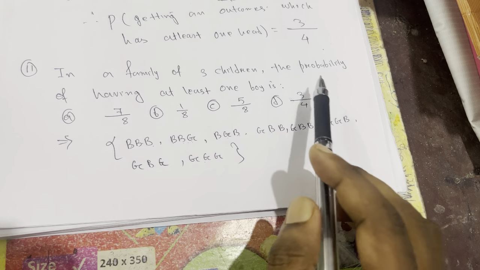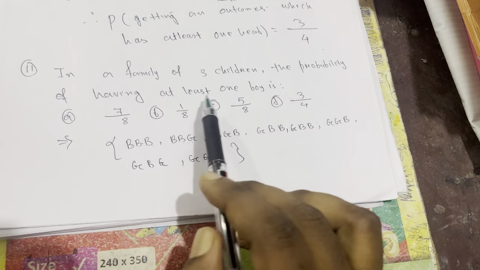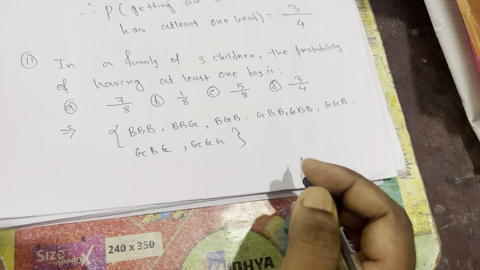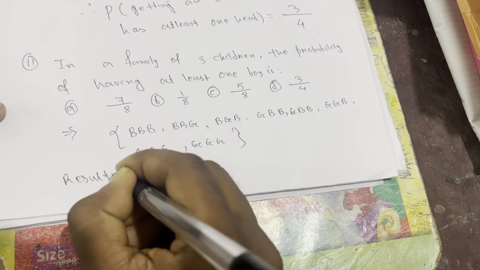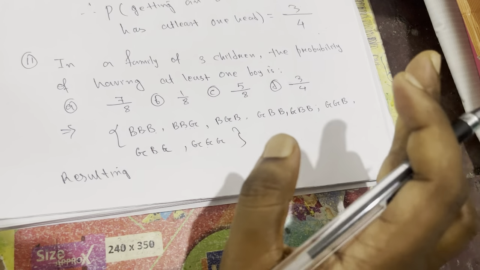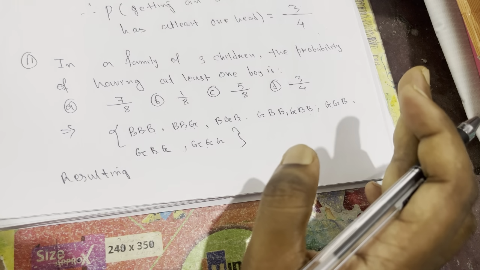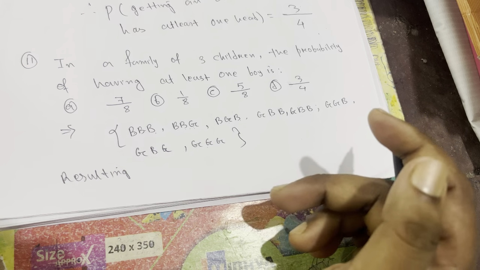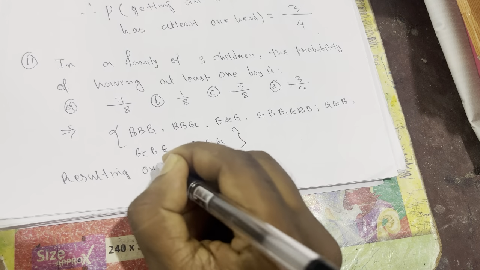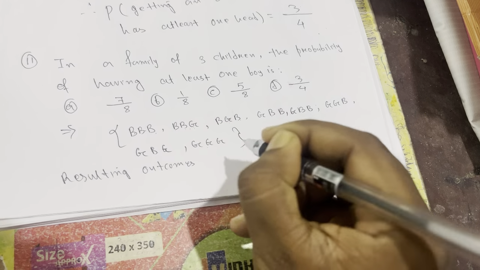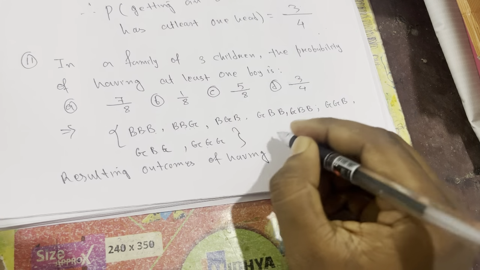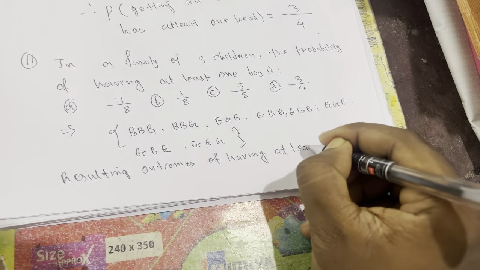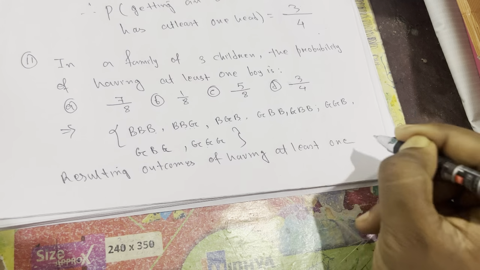So now our question is, find the probability of having at least one boy. So now if you write the resulting outcomes of having at least one boy, you need such outcomes which say at least one boy.